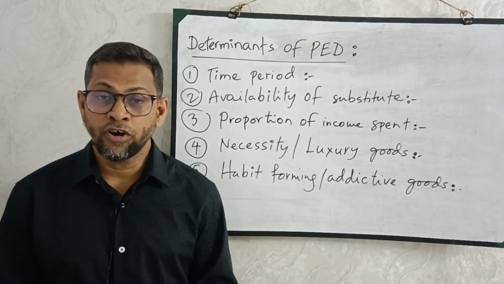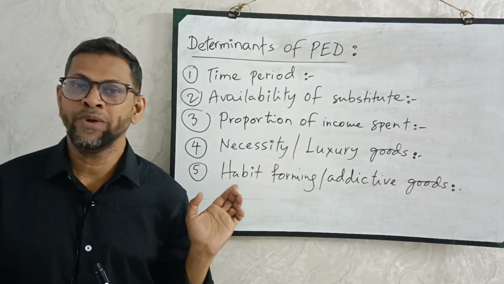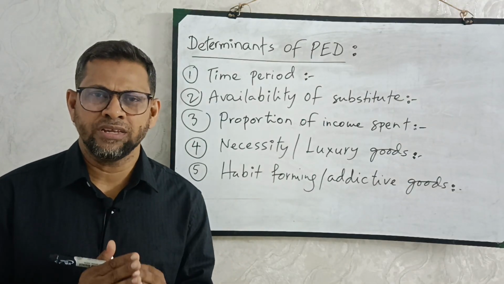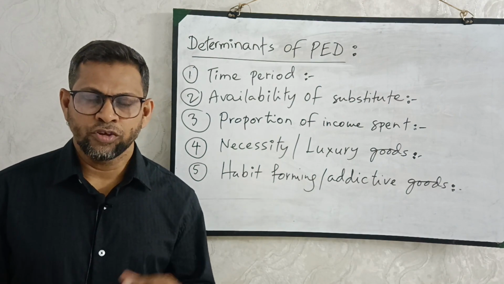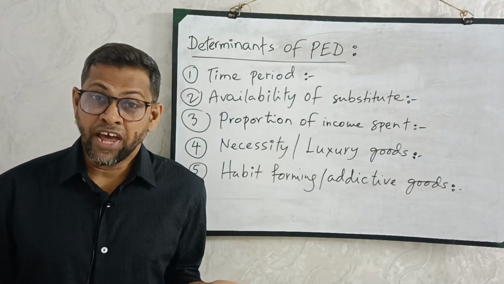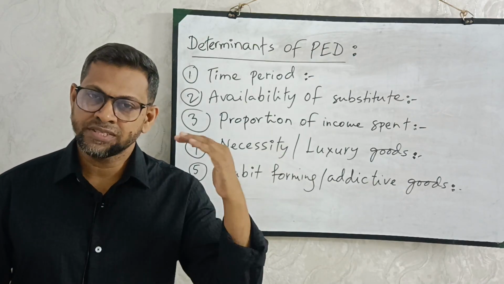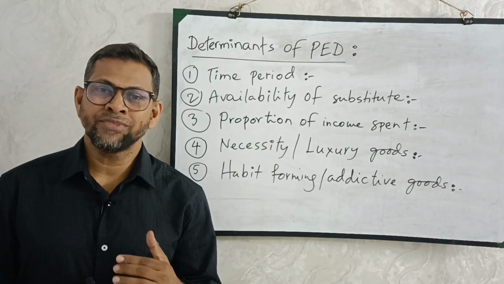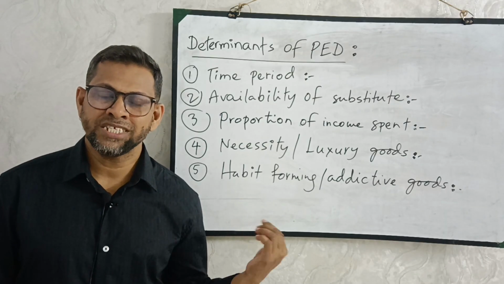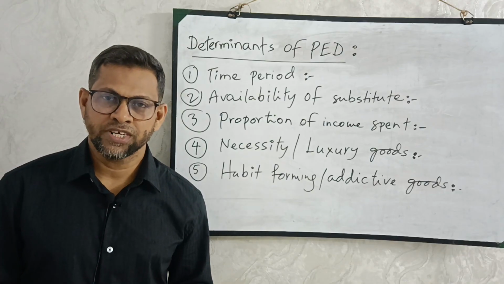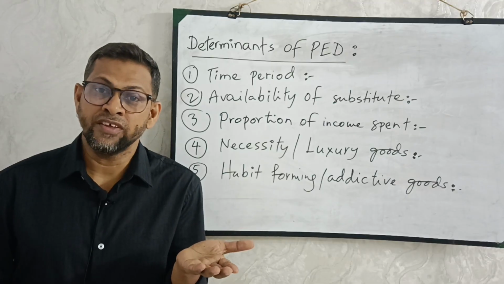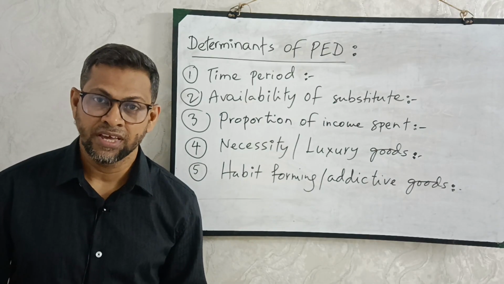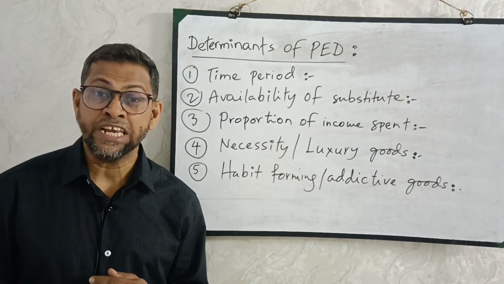Then finally, habit forming or addictive products. If something is habit forming, something you are habituated to, say people take cigarettes, so smoking. Those who smoke, even if the price rises, they don't bother. They still buy the product, because this is something habit forming and addictive. So consumers do not bother about the change in price. Even if it is expensive, they still buy that. In that case, demand is inelastic, because these are habit forming or addictive products.